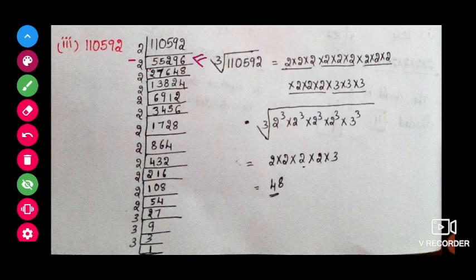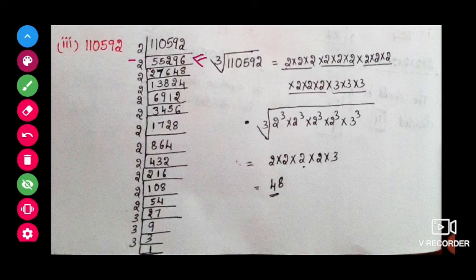Then 2 2s are 4. Then 1 9, so 2 9s are 18. Then 1 2, 2 6s are 12. Again 2 2s are 4. 1 5, 2 7s are 14. 1 2, 2 6s are 12. 2 4s are 8. 2 8s are 16. Again with the 2 table, 2 1s are 2. 2 3s are 6.